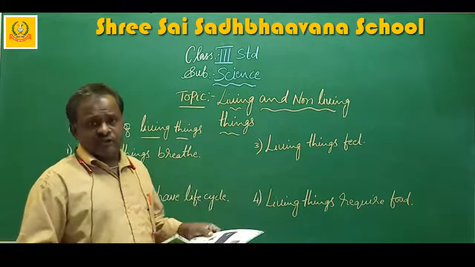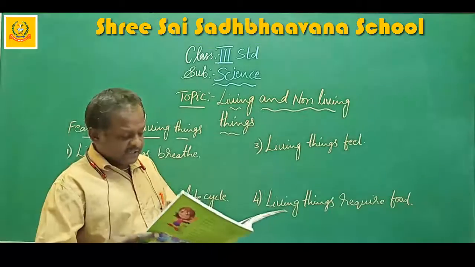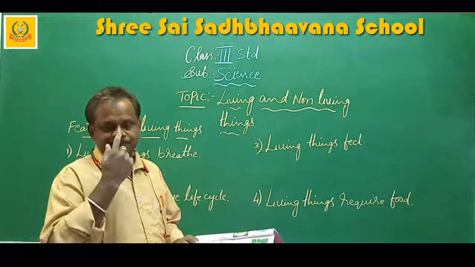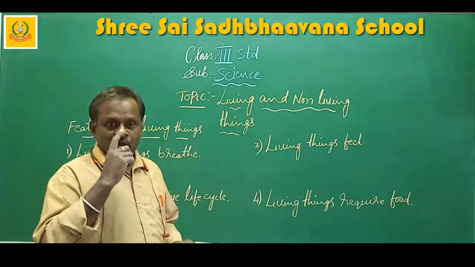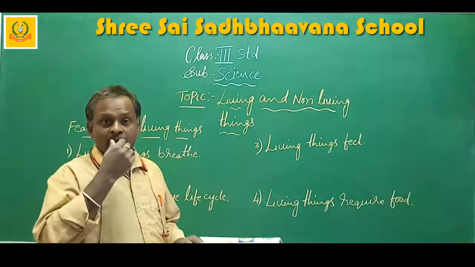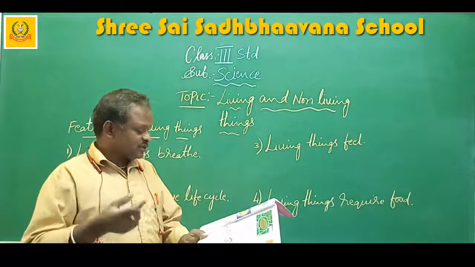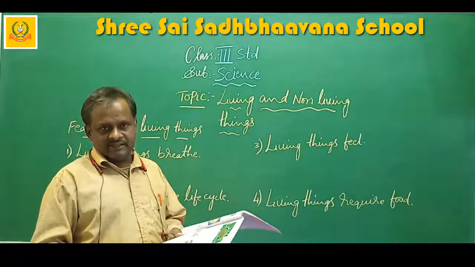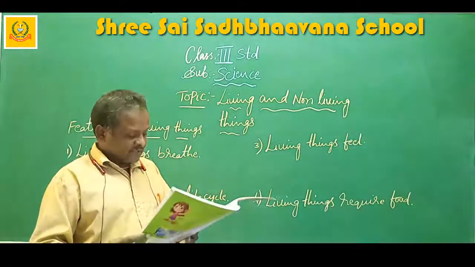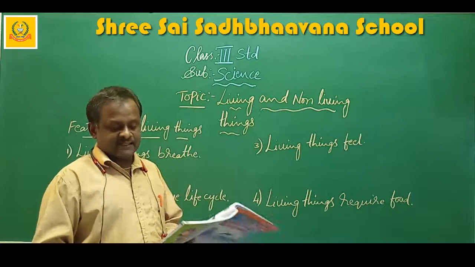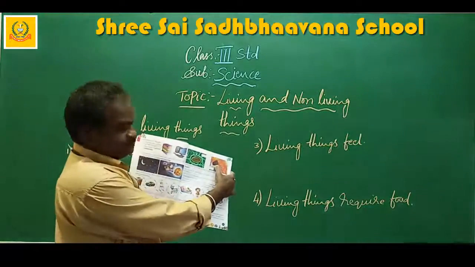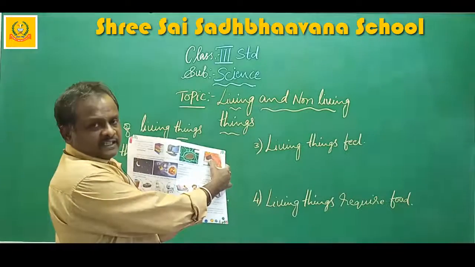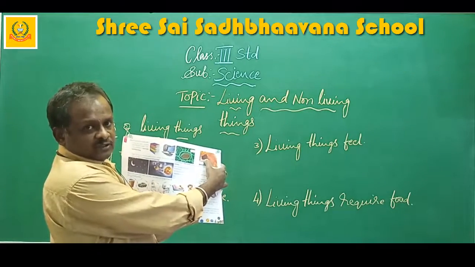And what are the organs used by the animals? Some animals use the nose. Some animals use the mouth. Some animals use the lungs to breathe. Fish breathe through gills. See here, in the figure, they have given the gills.